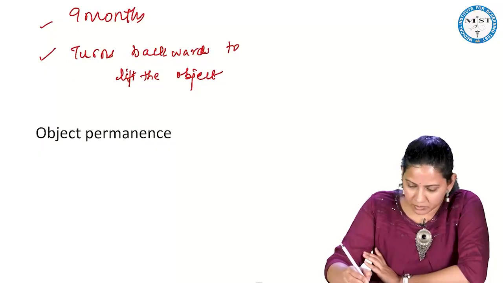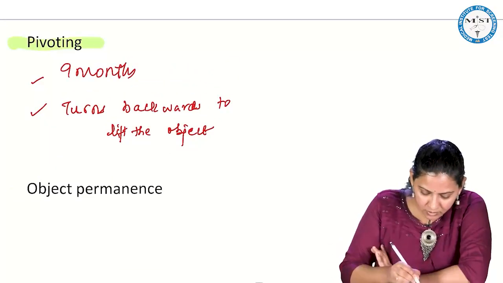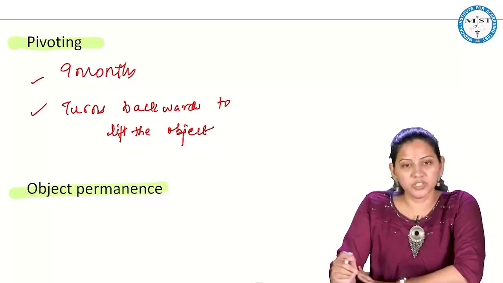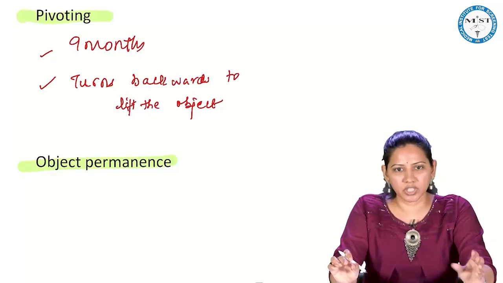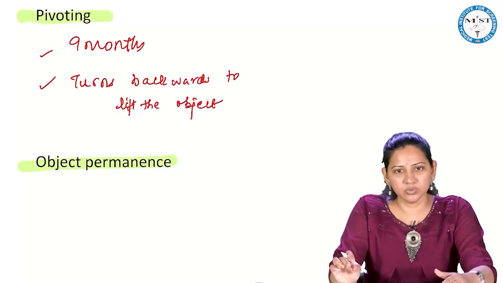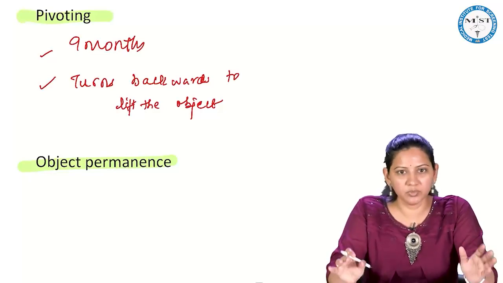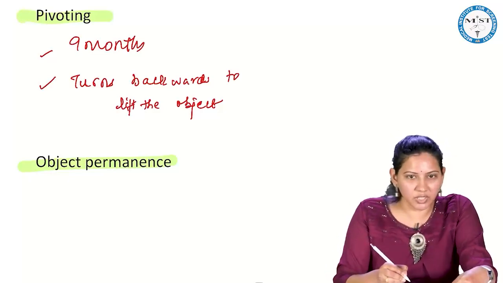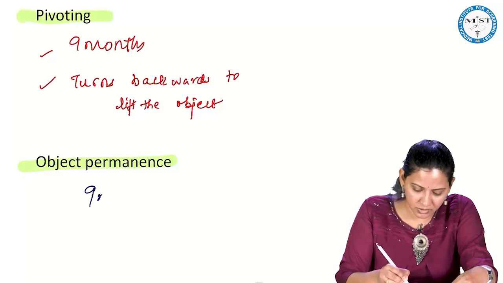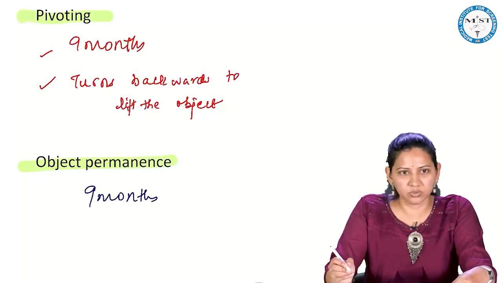What is object permanence? I am underlining this. Object permanence is if you show a toy to the child and then you remove the toy, the child will be looking for the toy because the child thinks it is a permanent object. That is called object permanence. So this occurs at what age? Yes, 9 months. Again, this is an important MCQ often asked.